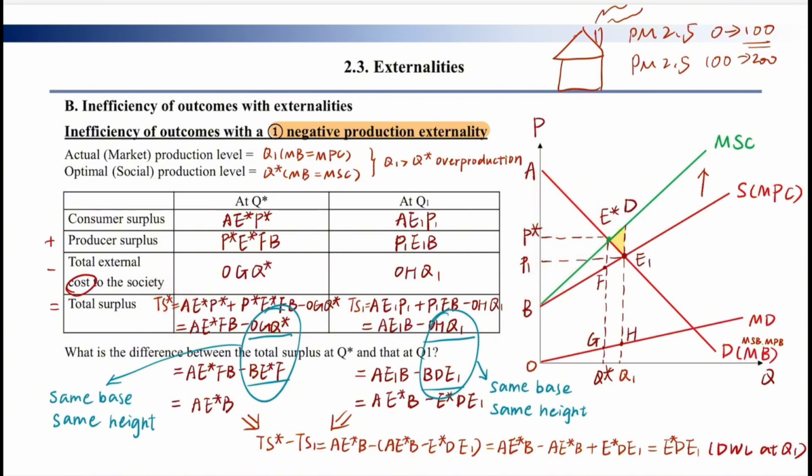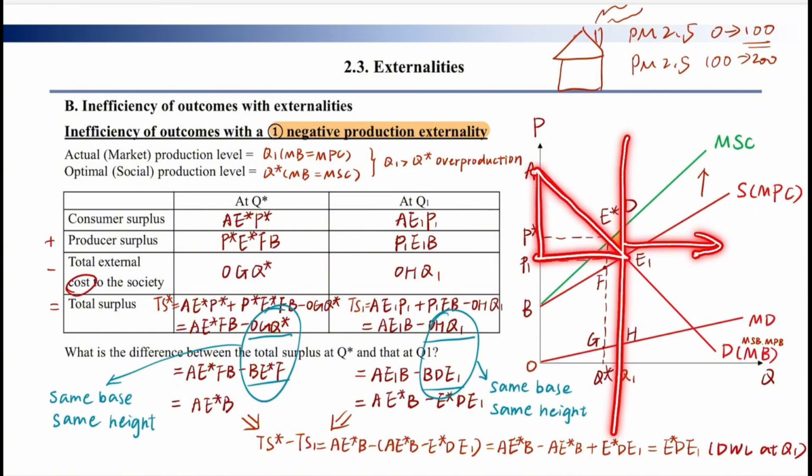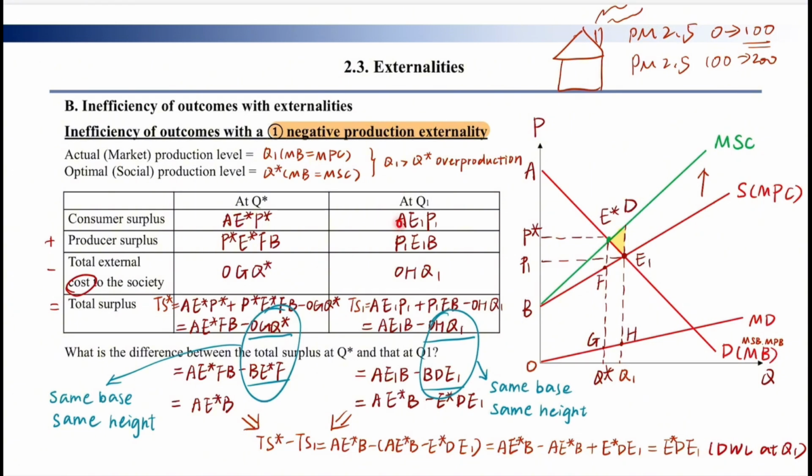And let's calculate the consumer surplus at Q1 level. We don't need to consider the right-hand side of Q1, okay? So at Q1 level, the consumer surplus is this triangle, the producer surplus is this triangle, and the total external cost to the society is this triangle, right? So we need to use this plus this and minus this. So it is this big triangle minus this triangle.